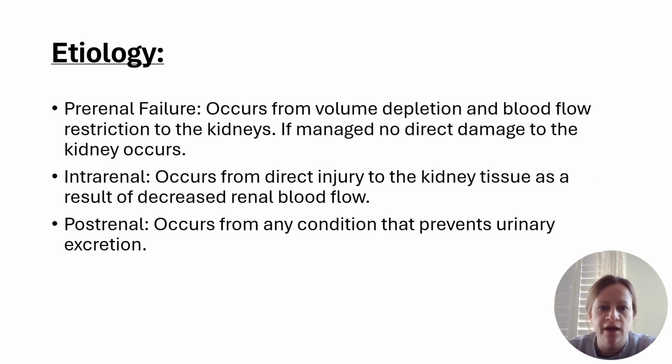Here's a little bit of etiology about acute kidney injury. Pre-renal failure occurs from volume depletion and blood flow restriction to the kidneys. If managed, no direct damage to the kidneys occurs. Intrarenal occurs from direct injury to the kidney tissue as a result of decreased renal blood flow. And lastly is the postrenal, which occurs from any condition that prevents urinary excretion.